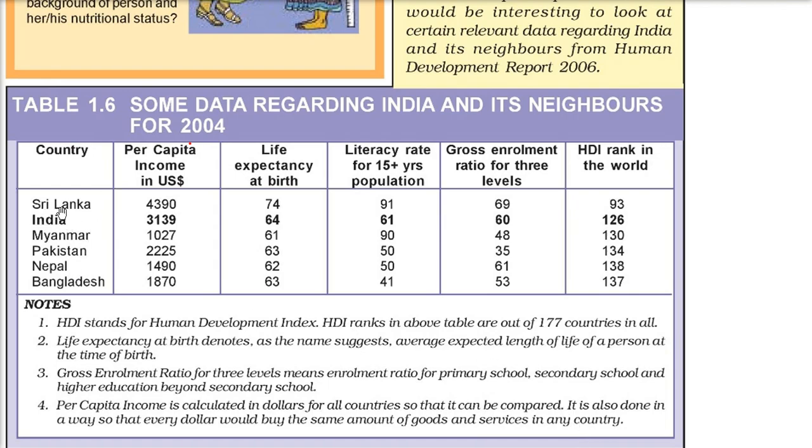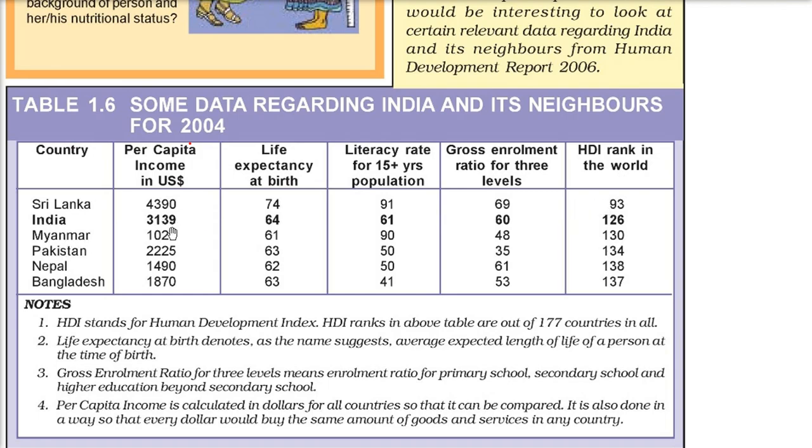So if you see here, Sri Lanka's per capita income is 4390, and India's is 3139. Sri Lanka is a very small country. Even the life expectancy is 74. Also, the literacy rate for 15 plus years is 91, 69 is the gross enrollment ratio for 3 levels, and the HDI rank is 93.